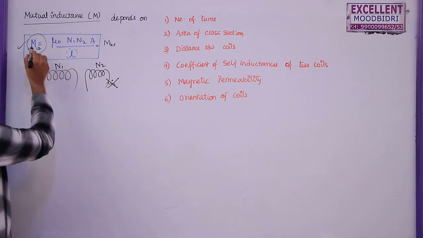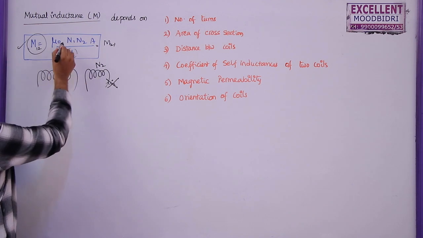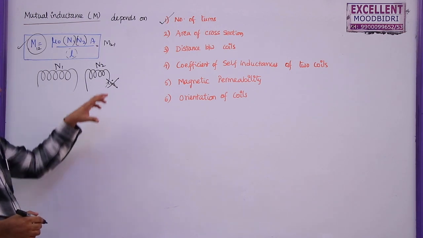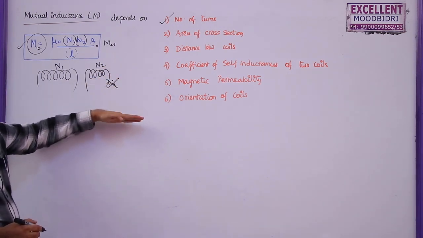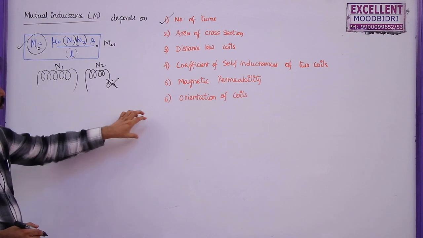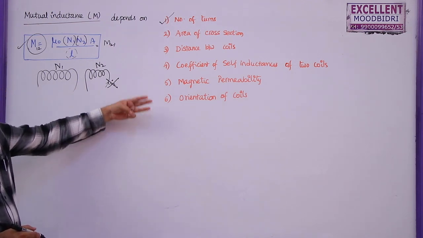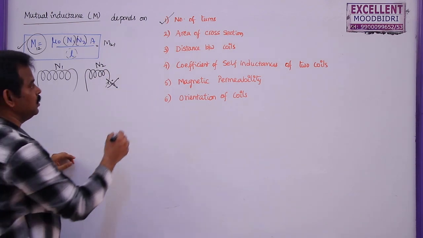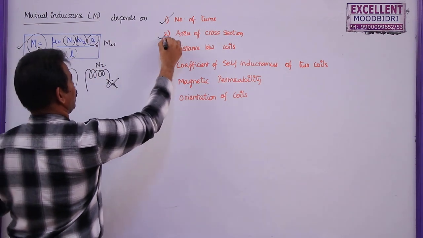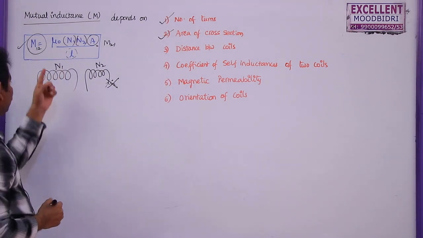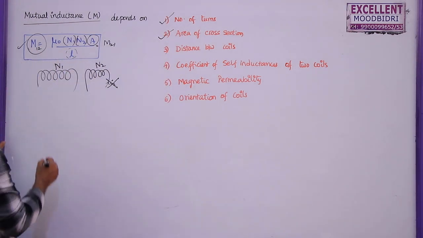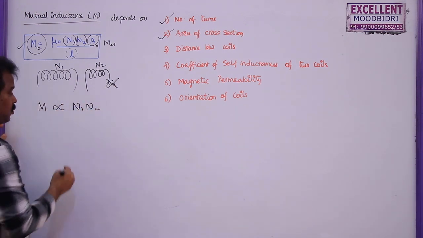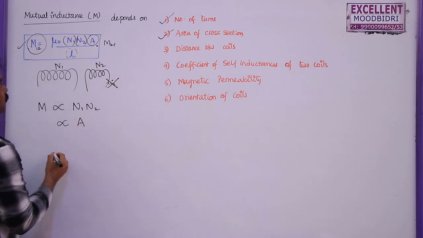The first one: the mutual inductance between these two coils depends upon the number of turns in the coils. That is the first point, because this question was given so many times in multiple choice questions. Mutual inductance between two coils or two solenoids depends on dash. They will give any 3, the fourth one is all the above, or they may give only 1, and some other quantities. Second one, the area of the coil, and how they affect the mutual inductance. M is directly proportional to the product of the number of turns in the coils, and directly proportional to the area of the coil.